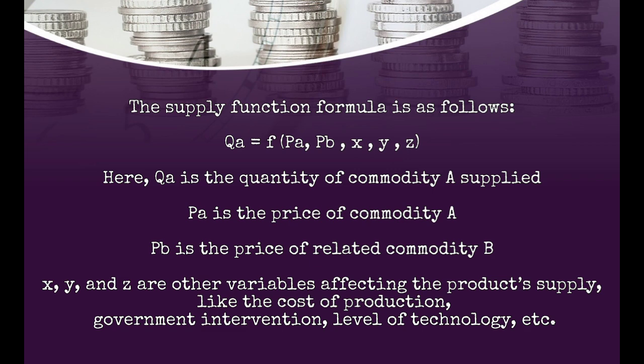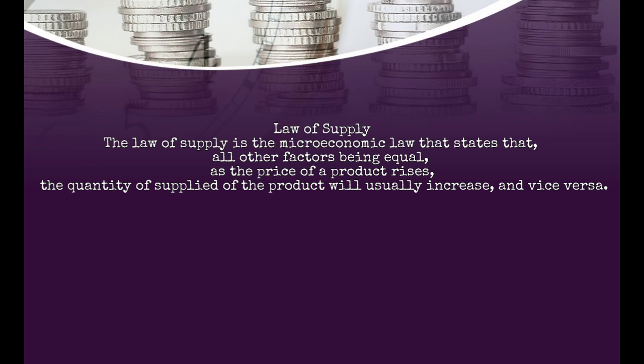Here, QA is the quantity of commodity A supplied. PA is the price of commodity A. PB is the price of related commodity B. X, Y, and Z are other variables affecting the product supply, like the cost of production, government intervention, level of technology, etc.